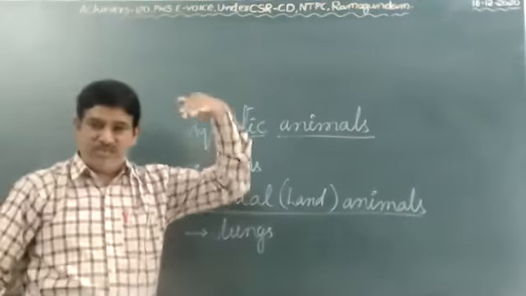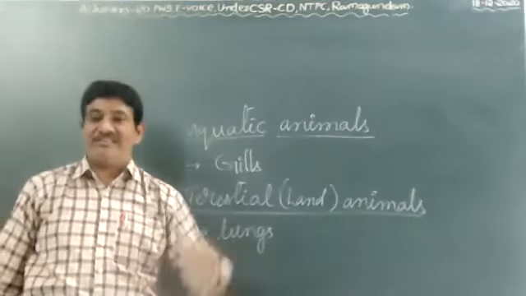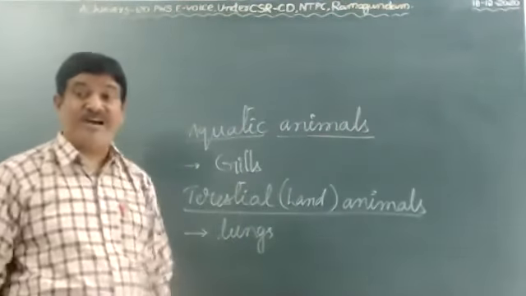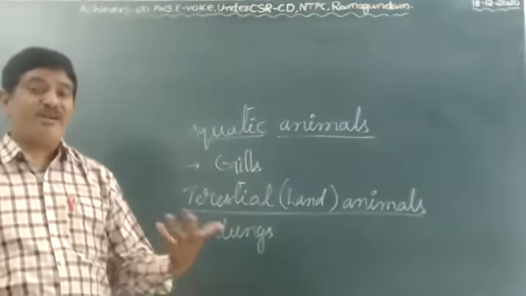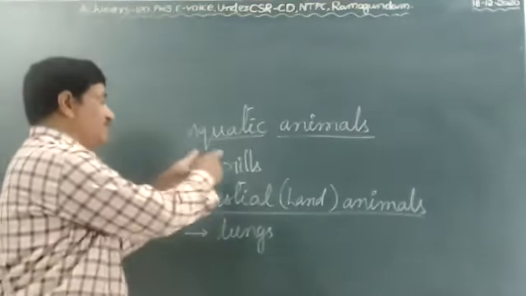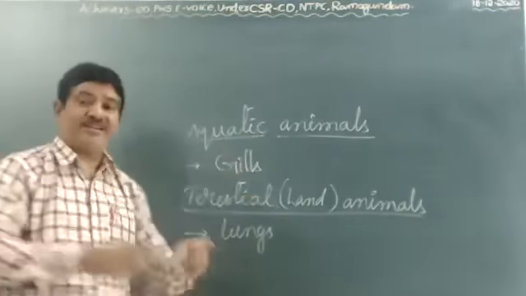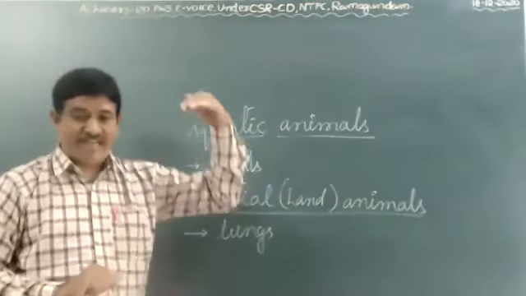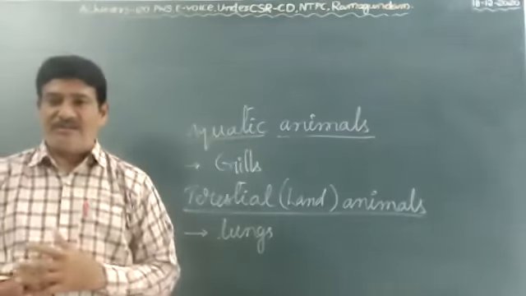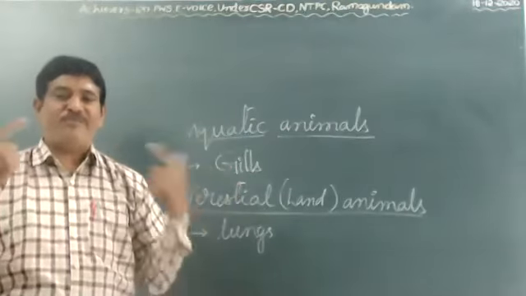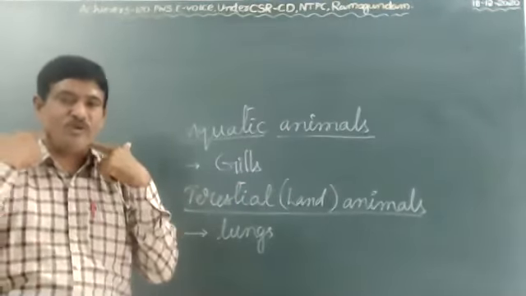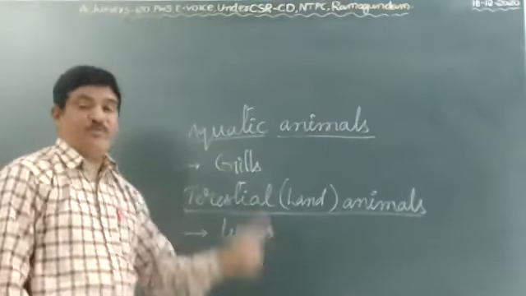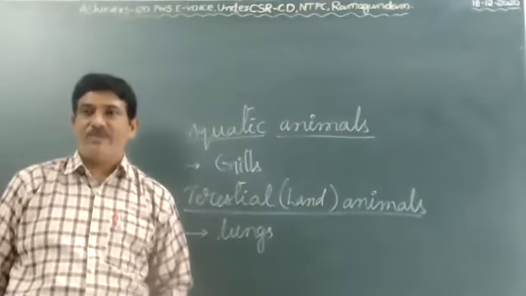When sea divers go in water, they carry oxygen cylinders. Why? They cannot respire; there are no gills. Fish can respire with gills, that's why they live in water. Humans going under the water cannot respire because gills are absent, so they carry oxygen cylinders. That is very, very important. In the board exam, they ask this.